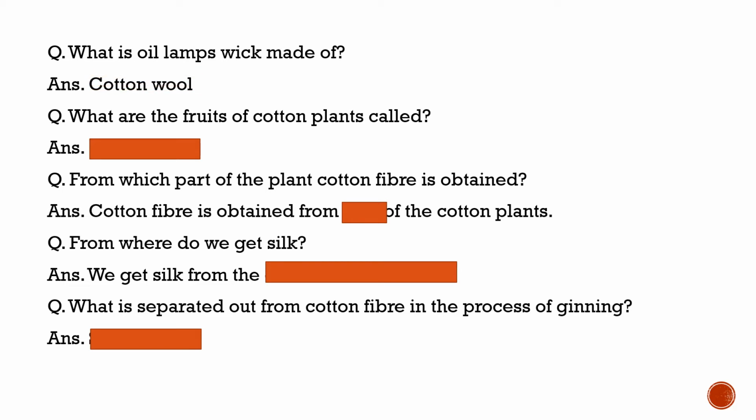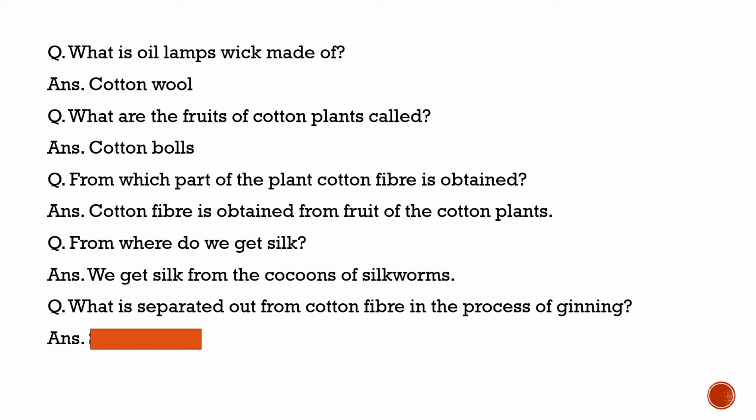Now, what are the fruits of the cotton plant called? It is the cotton ball, which is lemon sized. From which part of the plant is cotton fiber obtained? It is obtained from the fruit of the cotton plant. From where do we get silk? We get silk from the cocoon of silkworms. And the last question, what is separated out from cotton fibers in the process of ginning? We separate the seeds of cotton from the cotton fibers which surround the seeds.